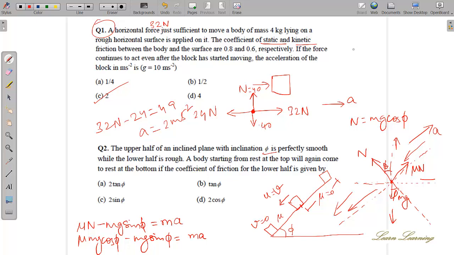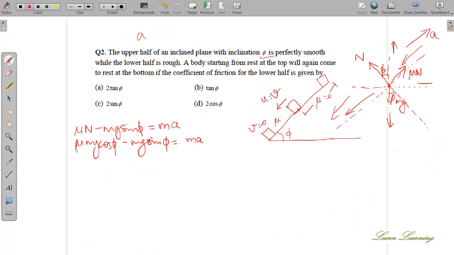Okay, so what are we getting from here actually? One second. Tan phi. So mu g cos phi minus. What do you intend to find here? You have two unknowns here, mu and a. So your equation finally becomes mu g cos phi minus g sin phi is equal to a.